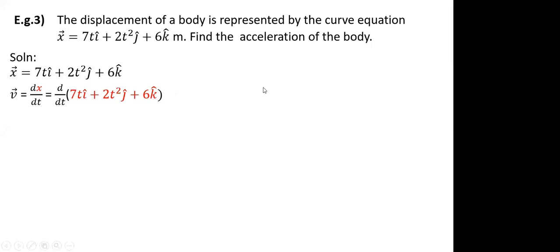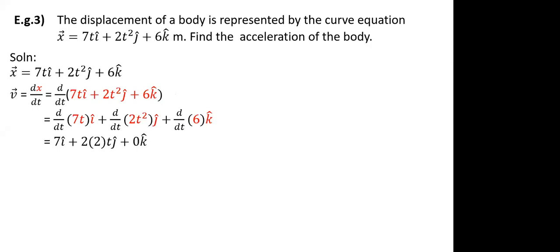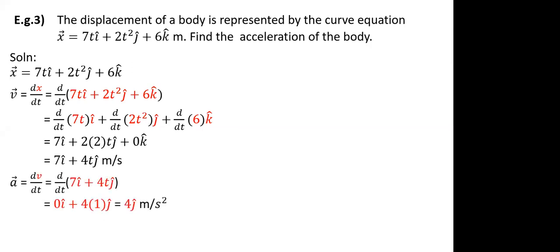Okay, so dx by dt is given. X I will substitute. Again, i cap, j cap, k cap will be separately solved. 7t will become 7. 2t square will become 4t. 6 will become 0. This is your velocity equation. Then for acceleration, again you will differentiate. The first will be 0 because 7 is a constant, and 4t will become 4 into 1. So simply it will be 4j. If the options are in vector form, you will keep the answer as it is. If it is given in magnitude, one more extra step you need to do to get your final answer as 4. So it depends what your options are.